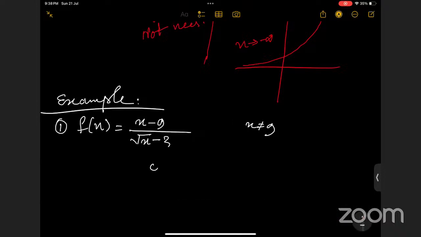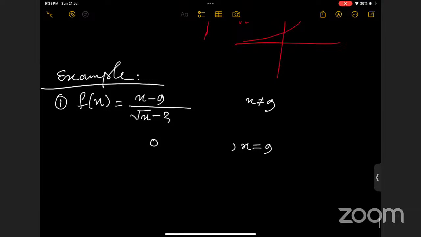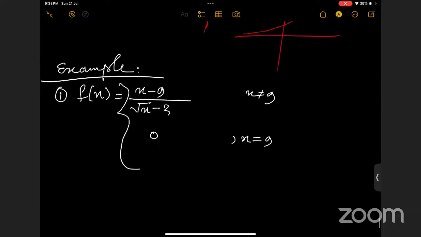Suppose I take the value 0 when x equals 9. Suppose this is our function. So now the domain became the whole of the real numbers, right? The function is from R to R, right? Yes, ma'am. Now let's check the limit and continuity.